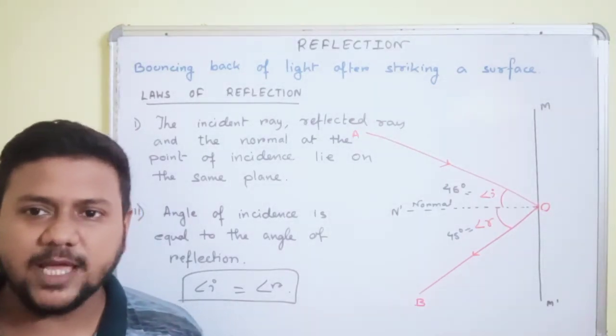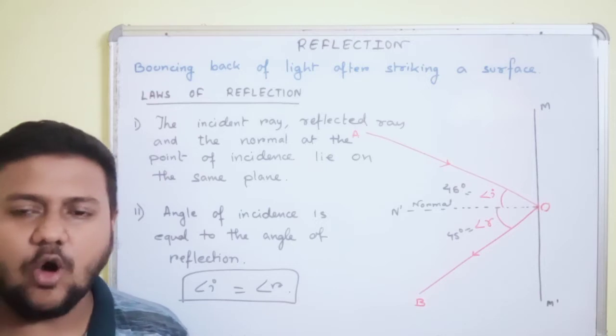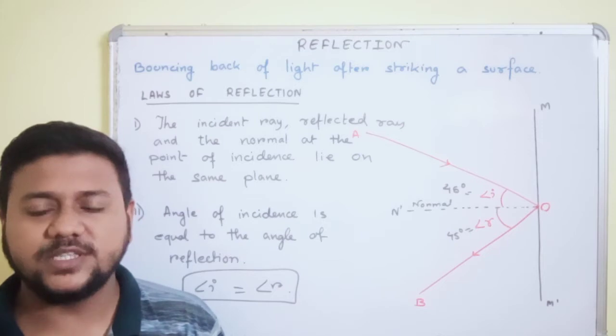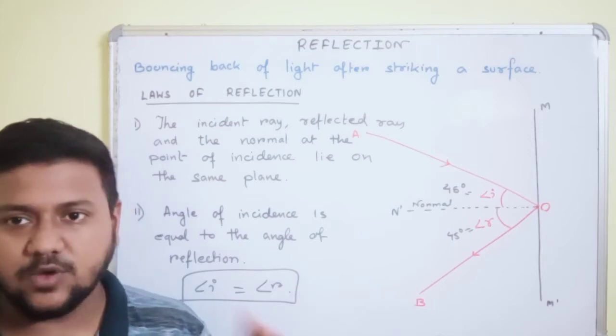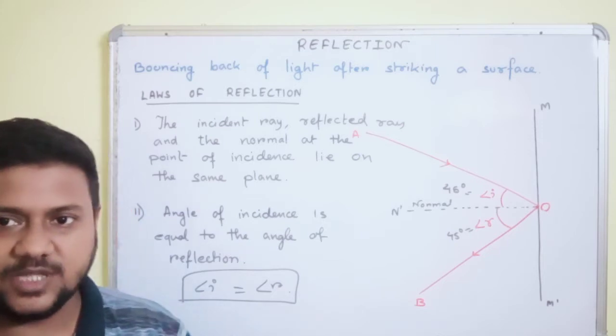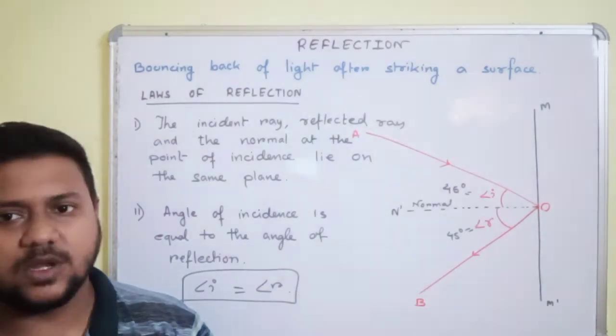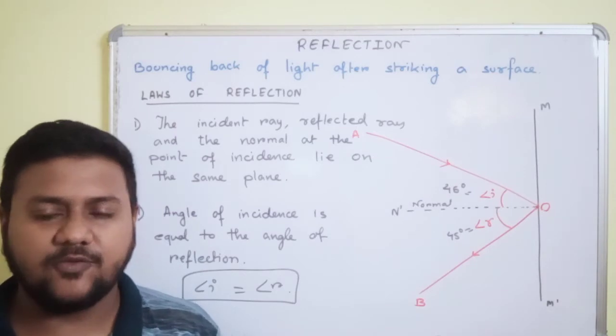Now sometimes we see reflection on a surface which is plane, and also on a surface which is rough. We are going to see what reflection occurs on a plane and on a rough surface.